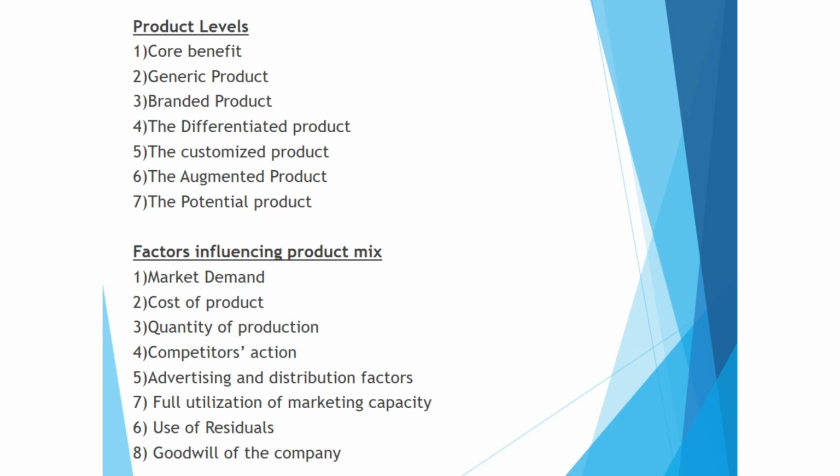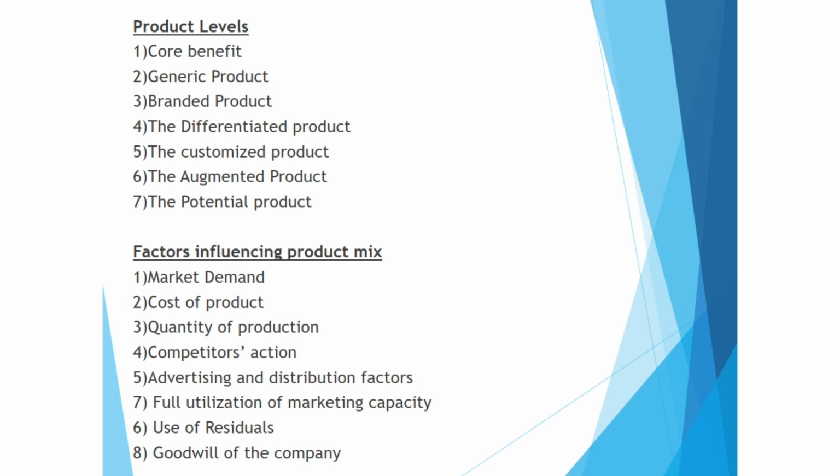Now factors influencing product mix means which all areas we have to analyze and then take decisions on the production. So there are 8 factors which have to be done nicely. Mostly it can be direct questions. So let's see the first point, market demand. If market demand is more, you can have more production. Okay, so it has a direct relationship. Your production has a direct relationship with the market demand.